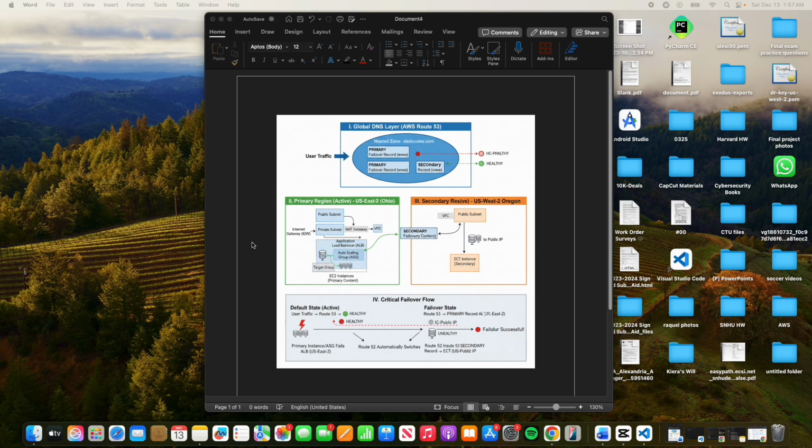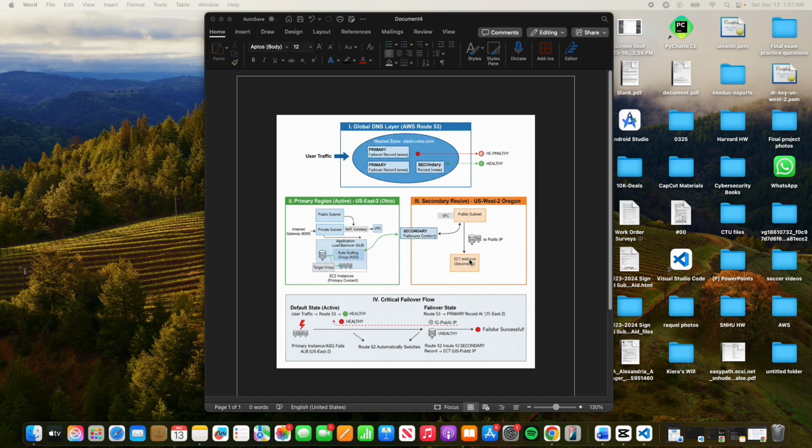We have two key regions. First, our active primary region is US East 2, or Ohio. This is where our production environment lives. It's highly available, protected by an application load balancer, or ALB, and an auto scaling group, or ASG. Second, our passive secondary region is US West 2, or Oregon. This is a simpler setup, hosting a static single EC2 instance ready to take over.